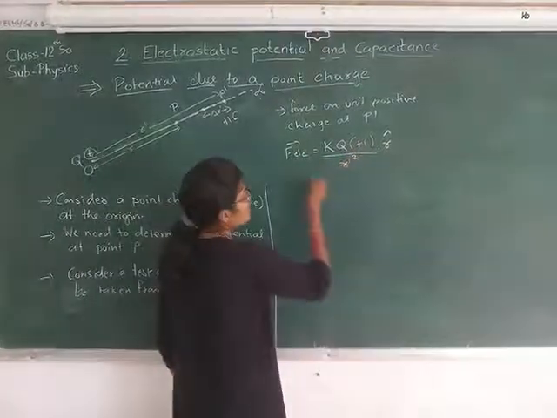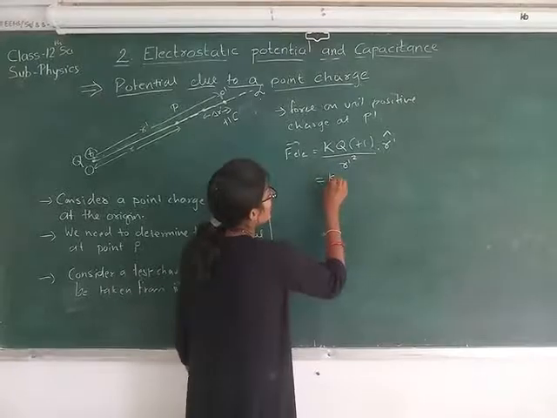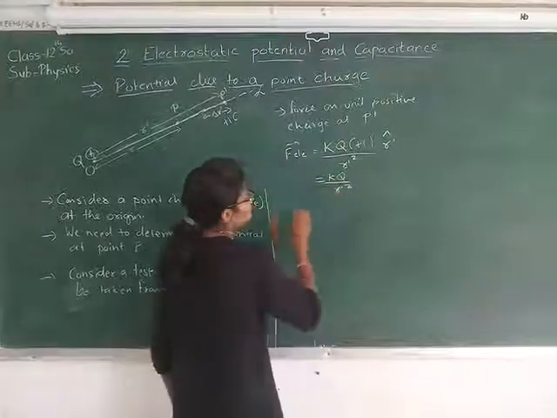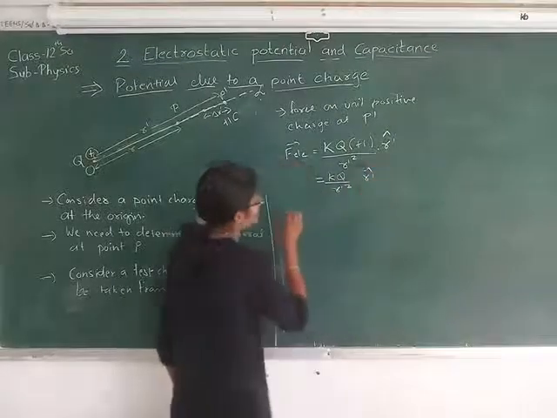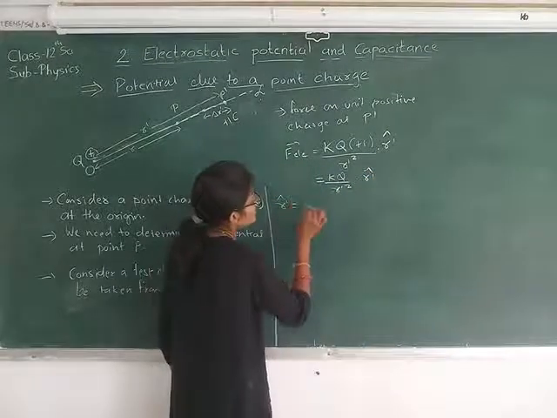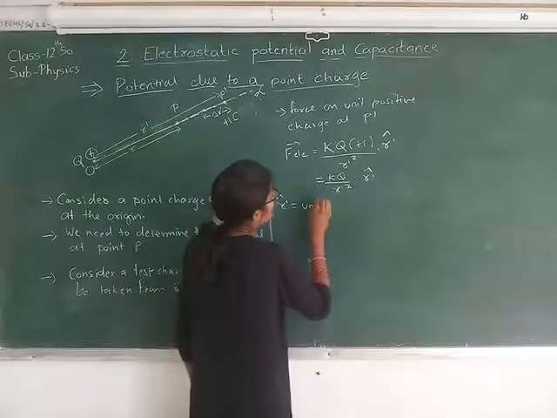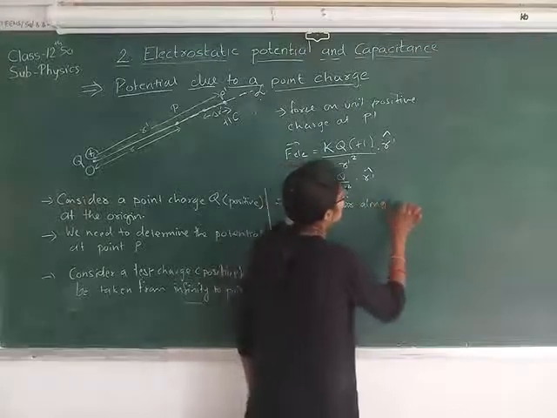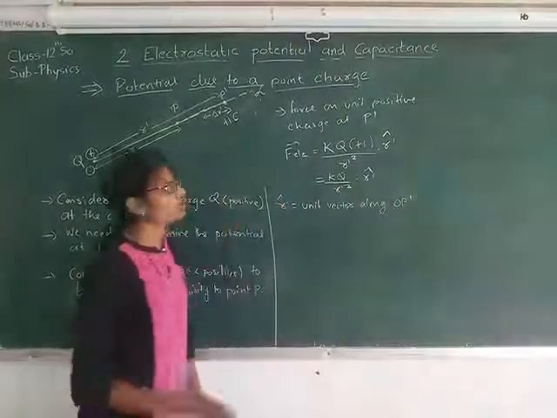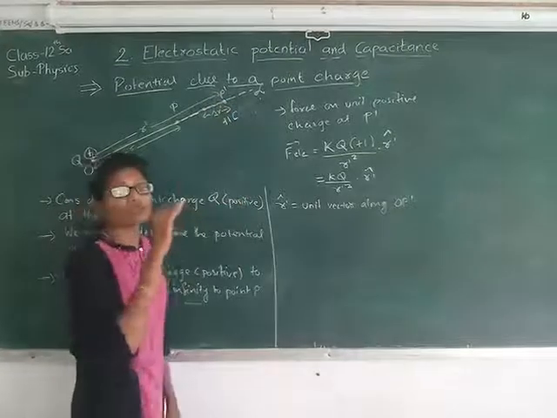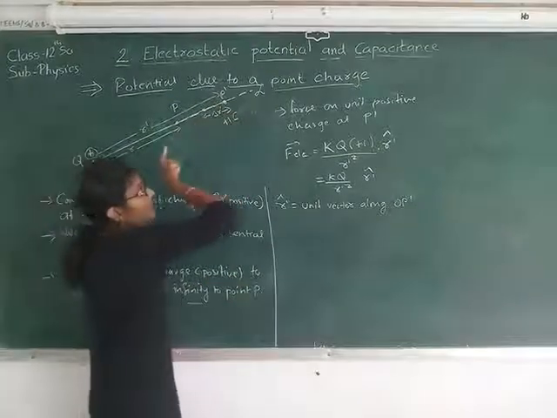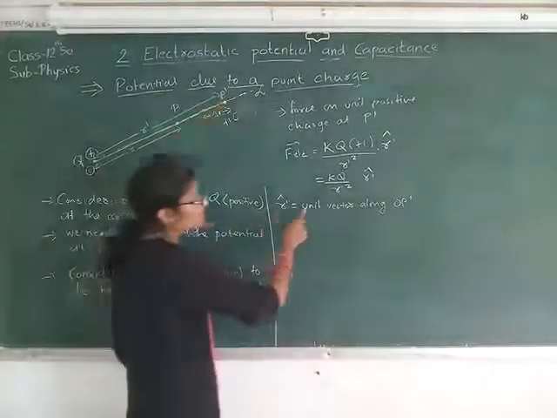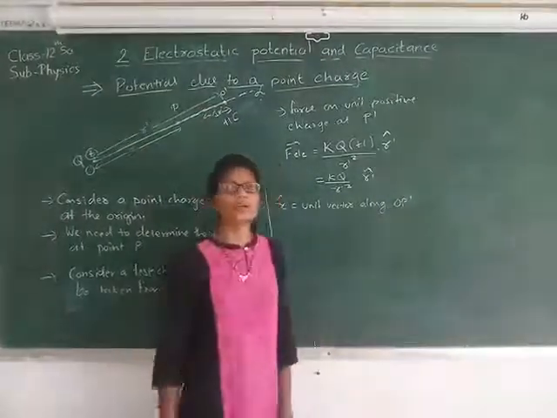Again here we are having plus 1, so simply we can write kq upon r dash square, r dash cap. Here r dash cap is the unit vector along OP dash, because when we place the charge over here, the force exerted on this test charge will be directed away from this point charge. So it will be from O to P dash. So r dash cap is the unit vector along OP dash.